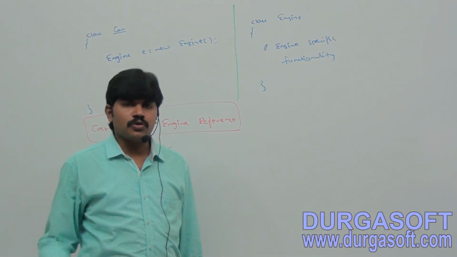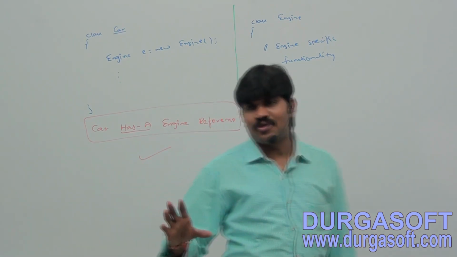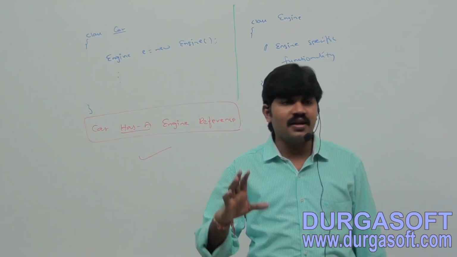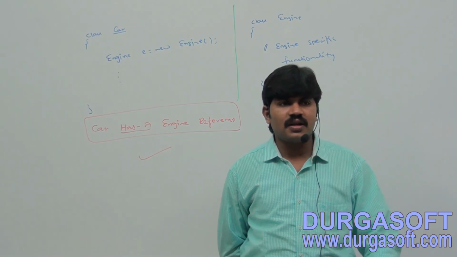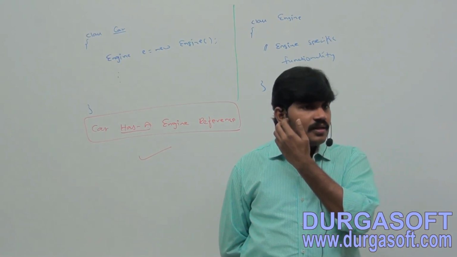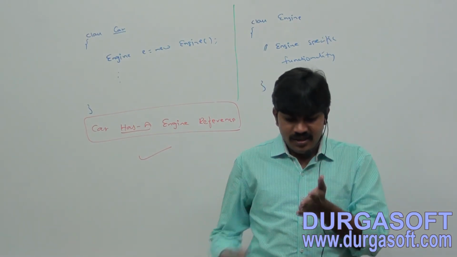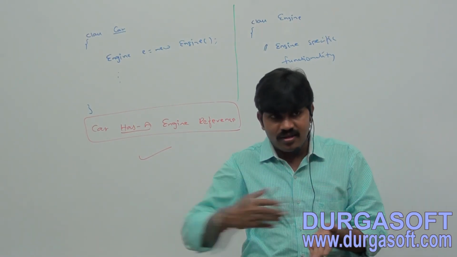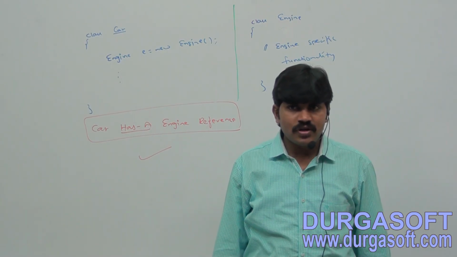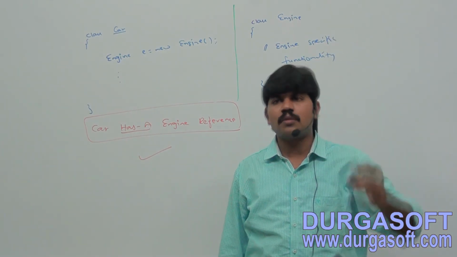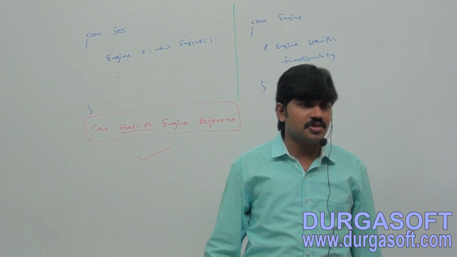Then this person told, sir, both are the same, both are "has-a" relationships only. There is no difference at all. Then the interviewer asked, because this person had explained all the other questions, but at last: what is the difference between composition and aggregation? Sir, both are the same, both are has-a, the person said very strongly.